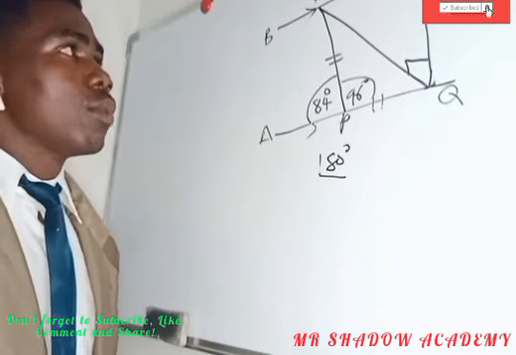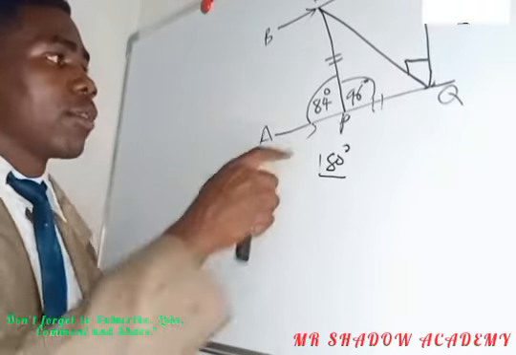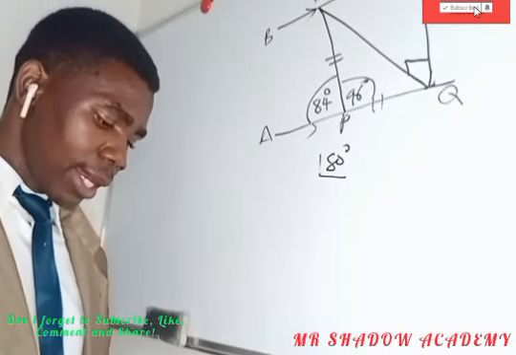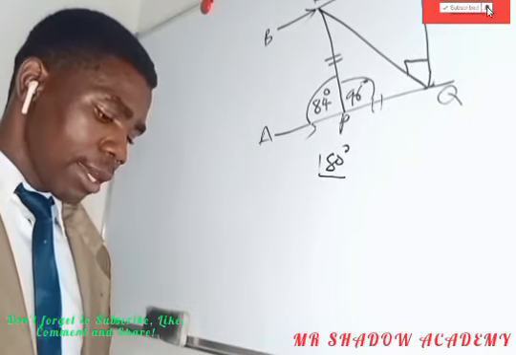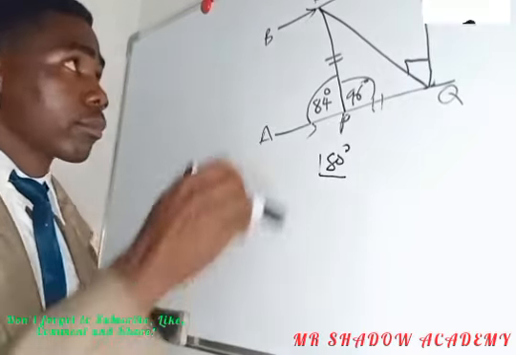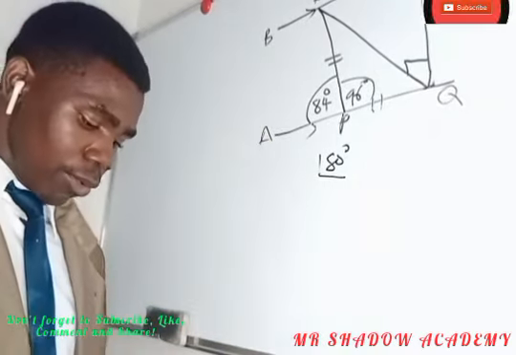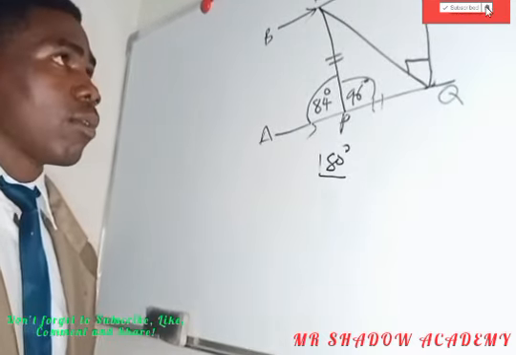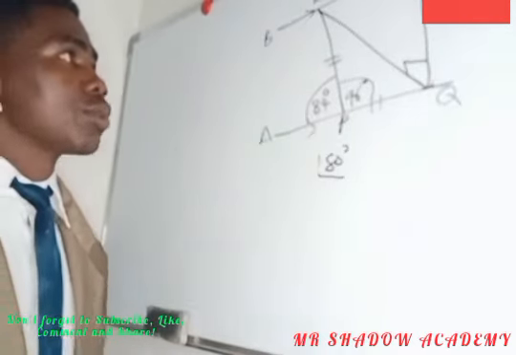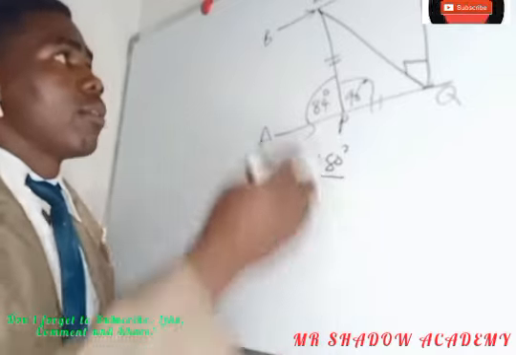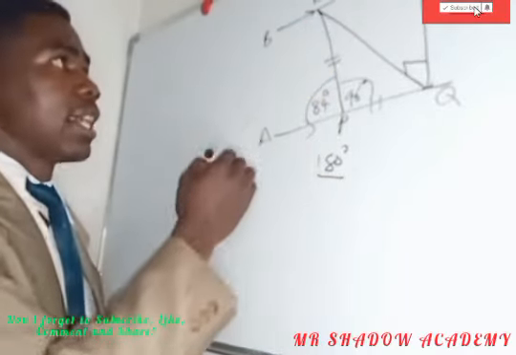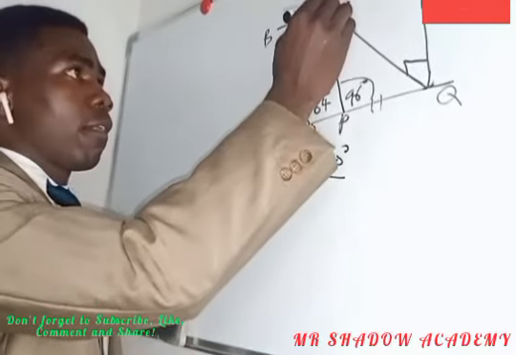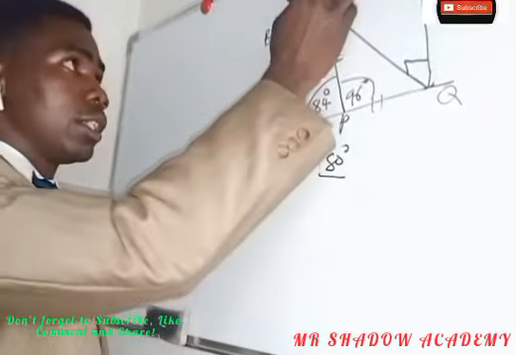Rule number 2: since these lines are parallel, parallel lines form Z angles. So since they are parallel, this forms a Z angle, which means this one is 84 degrees.